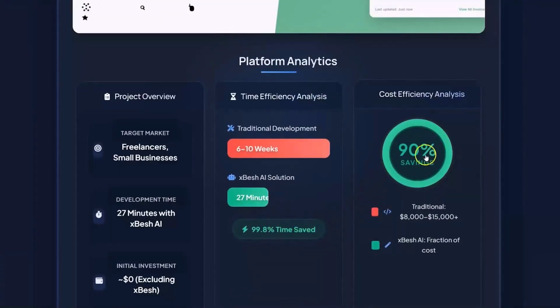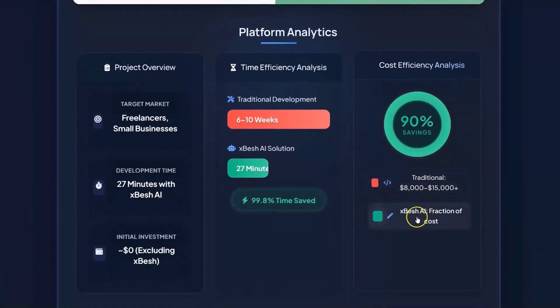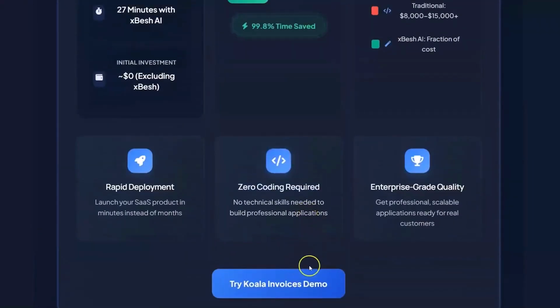Not to talk about the cost, which is an important pillar of building these apps. So the cost efficiency is like 90% savings. I think even more than this. Traditionally, this would cost us anywhere from $8,000 to $50,000 to create. Well, with xBesh, we were able to create it basically with 0 spending. Okay. You can go ahead and try Koala Invoices for yourself right now.